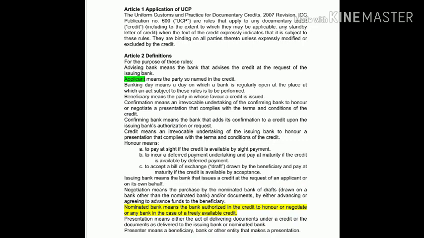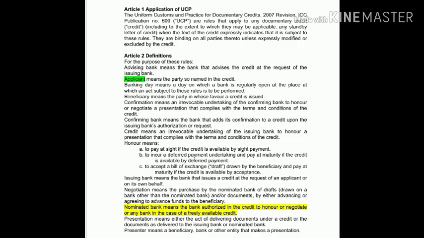Presentation means either the act of delivering documents under a credit, or the documents as delivered, to the issuing bank or nominated bank. Presenter means a beneficiary, bank or other entity that makes the presentation. So presentation means presenting the documents. First, the beneficiary will present the documents to the nominated bank, and the nominated bank will check all those documents, and if they are credit compliant, then they will negotiate the documents and present them to the issuing bank. So here the presenter is the beneficiary, nominated bank, or any other entity that makes a presentation. So that is all about Article 2.